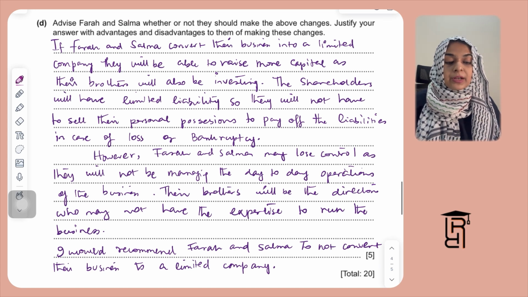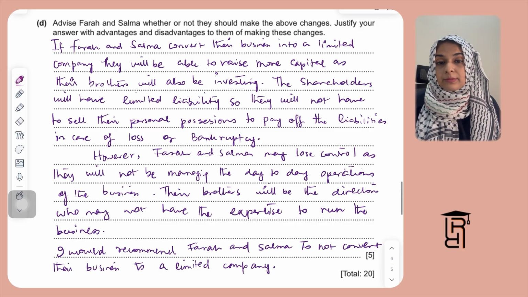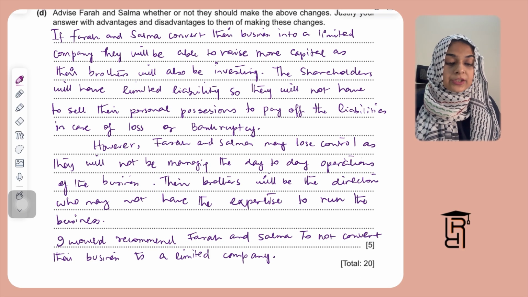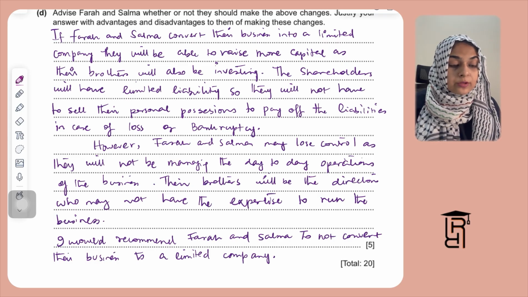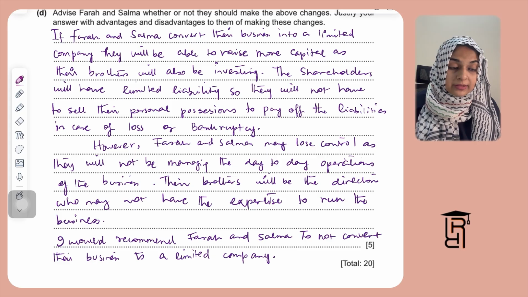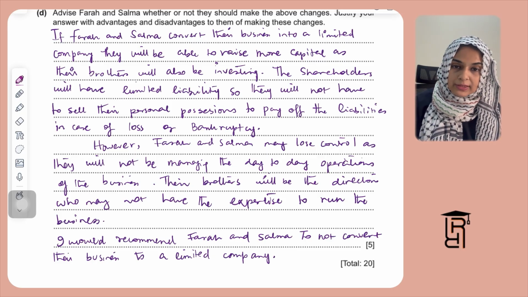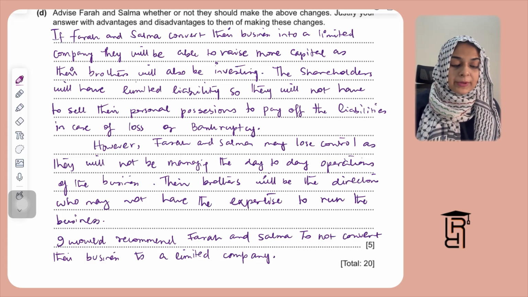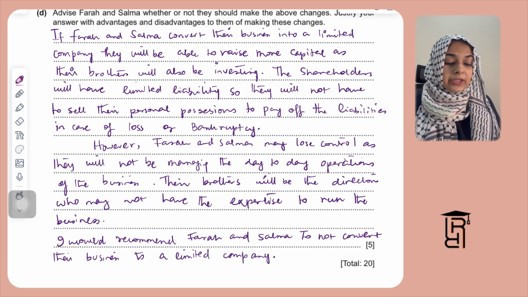So if Farah and Salma convert their business into a limited company, they will be able to raise more capital, obviously, because they are selling 30% of the shares they'll sell to their brothers, right? So their brothers will also bring in more capital. As their brothers will also be investing, the shareholders will have limited liability, so they will not have to sell their personal possessions to pay off the liabilities in case of loss or bankruptcy. So if their business goes into a loss, or if they become bankrupt, they will not have to sell their personal possessions in order to pay off the liabilities, because obviously they will lose up to what they have invested.